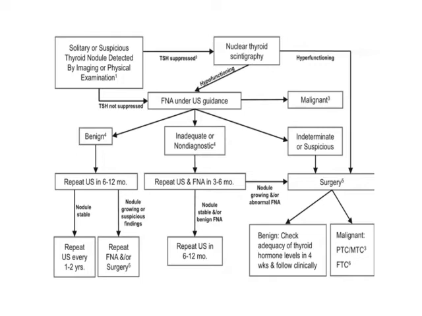If FNAC is inadequate or non-diagnostic, repeat FNAC after 3 to 6 months, along with ultrasonography as well. If the nodules are stable and FNAC is benign, repeat the sonography and follow up the child after 6 to 12 months. If the FNAC is suspicious of malignancy, go ahead with surgery. In case of benign lesions, check for the adequacy of thyroid hormone levels in 4 weeks and follow up clinically.